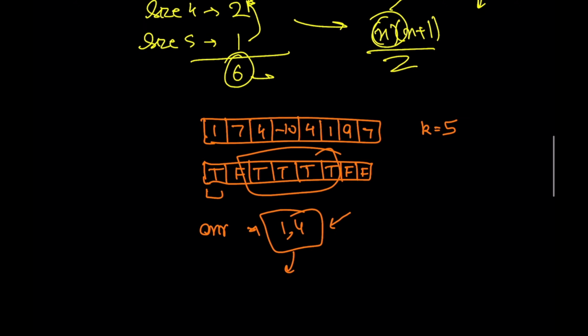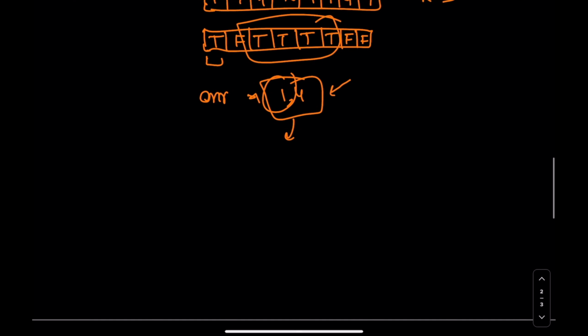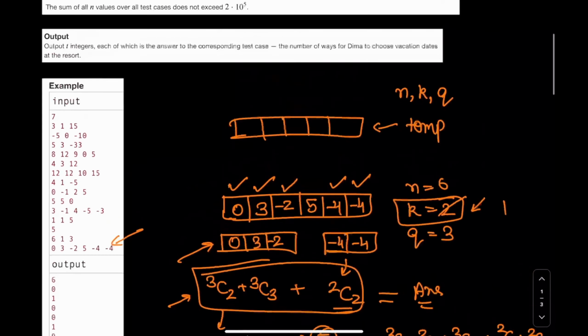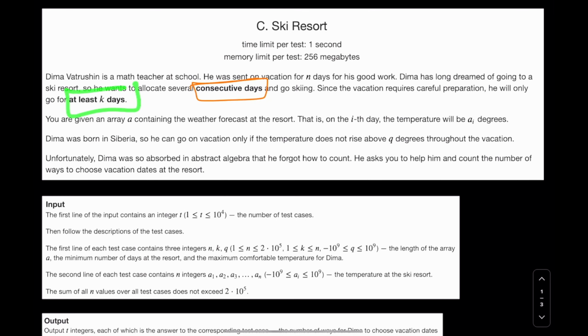Now in this we can apply our formula. If this block size is less than k, then we'll add 0. Why? Because with a block size of less than k, it is not possible, since we are given that he wants to go for at least k days.